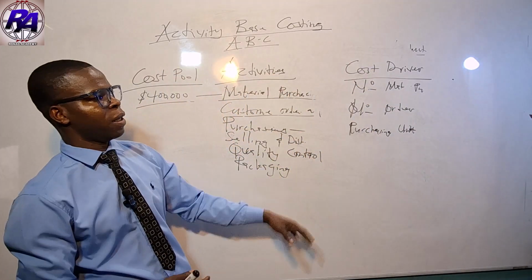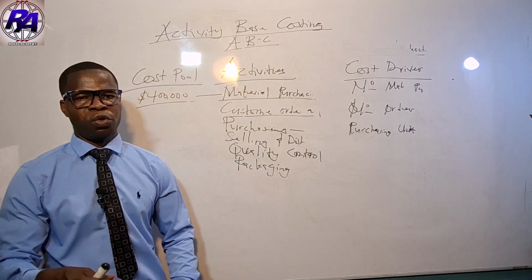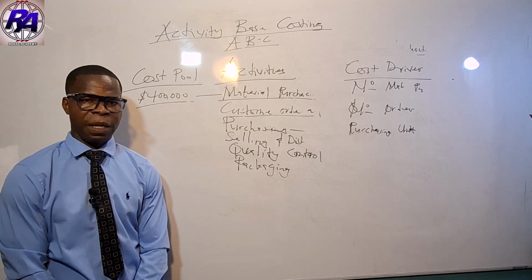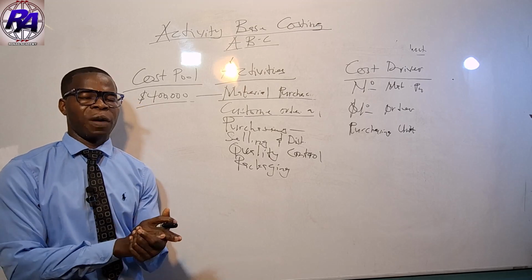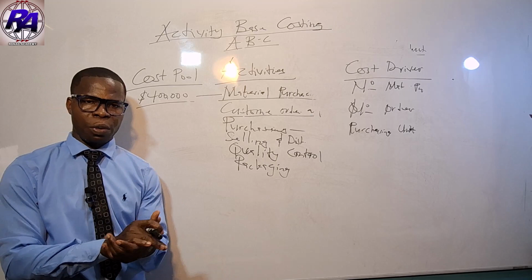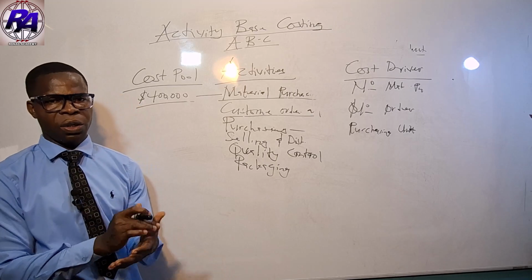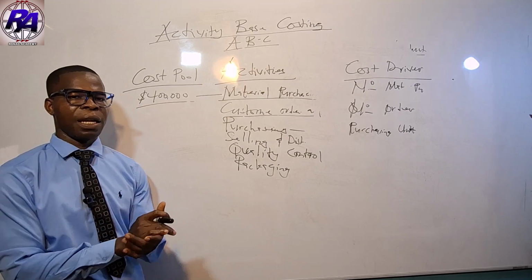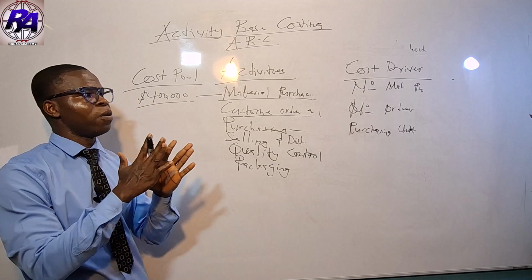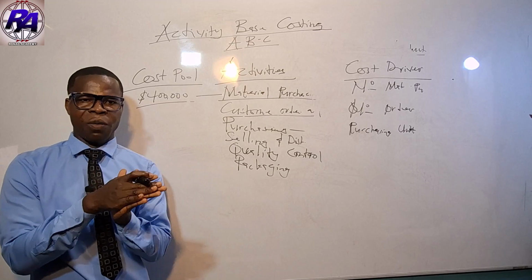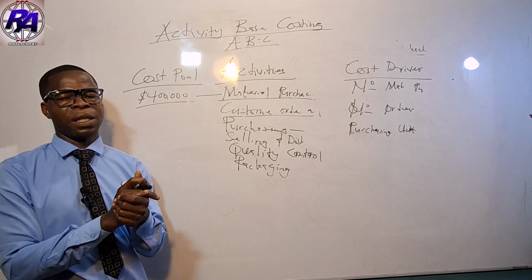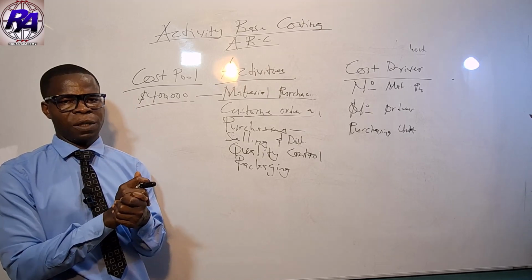Having understood this, we have to go through the steps of how to apportion our overhead cost using ABC. The books that we have, none of them have given steps, but I'm going to give you some key steps that you must take when you want to apportion overhead cost using activity-based costing.